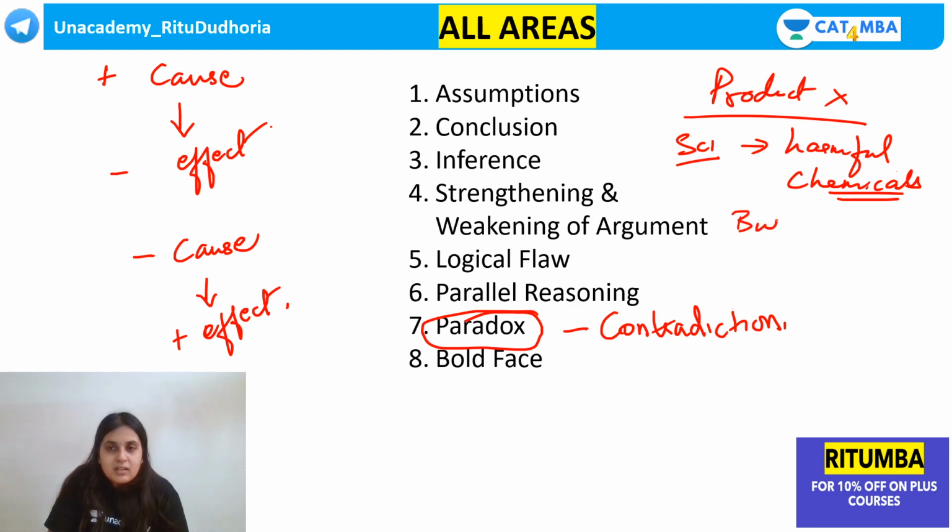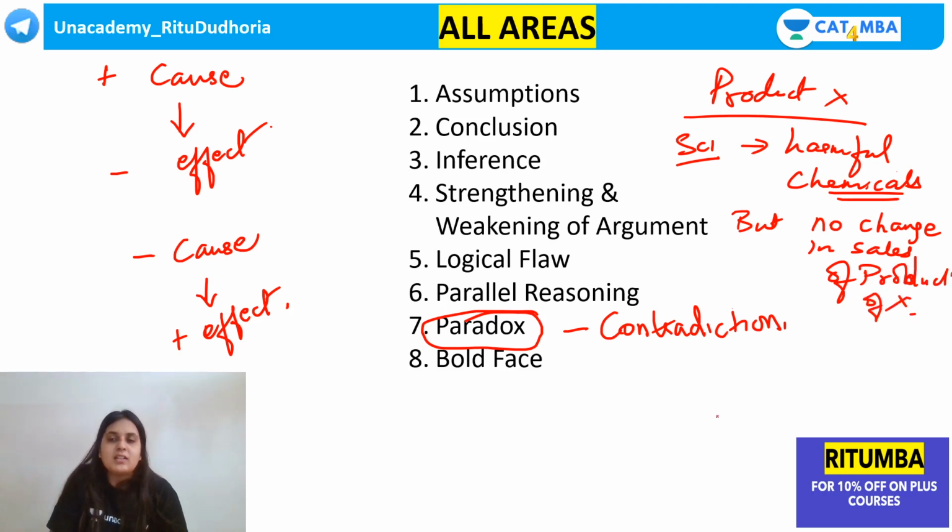But it was noted that there was no change in sales of product X. How is that possible? If there are harmful chemicals, people should stop purchasing product X, but here it is given that there was no change in the sales of product X. Now how is this possible?